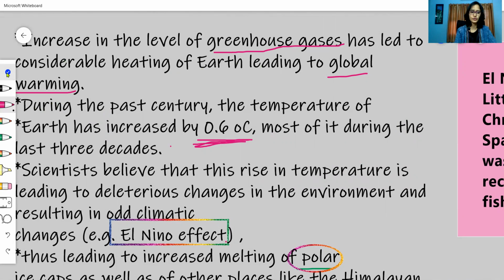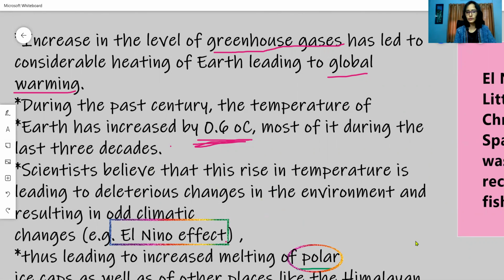During the past century, the average temperature of the Earth has increased by 0.6 degrees centigrade. And most of the increase happened during the past 3 decades. Remember, past 3 decades means 1970s to 2000. And scientists believe that the rise in temperature is deleterious to the environment. It brings deleterious changes in the environment. Deleterious means harmful, damaging. And it results in odd climatic conditions.